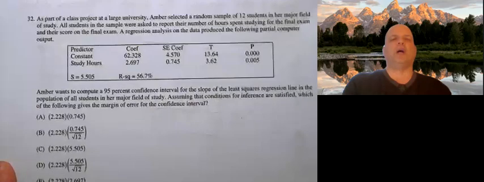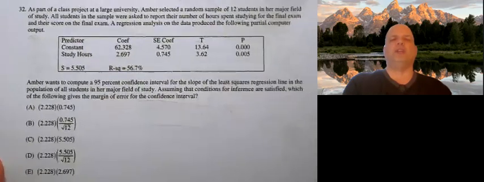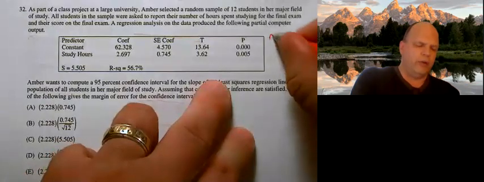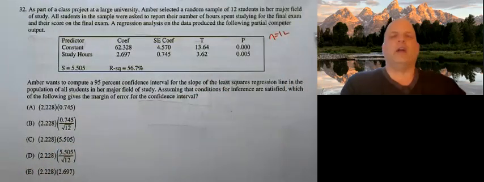All right, 32. As part of a class project at a large university, Amber selected a random sample of 12 students, so n is 12, in her major field of study. All students in the sample were asked to report the number of hours spent studying for the final exam and their score on their final exam.